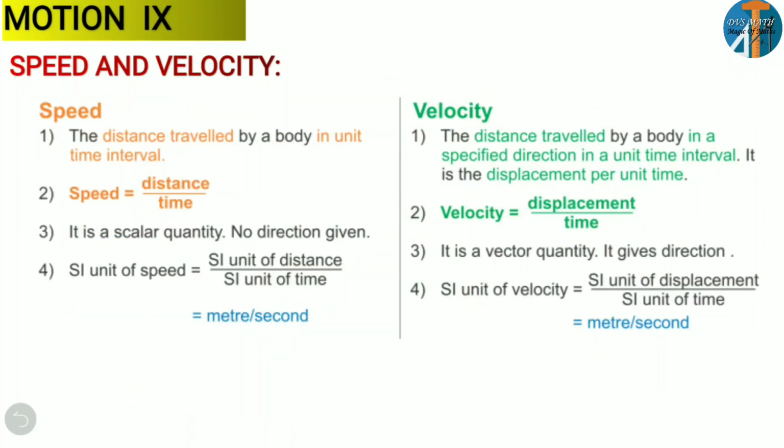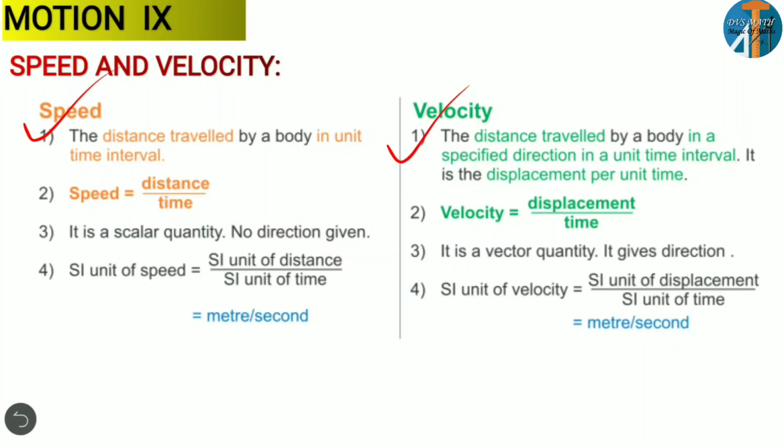Next is speed and velocity. What do you mean by speed and what do you mean by velocity? Here you learned about the difference between distance and displacement. Observe, if there is any change in distance with respect to time, then we call it speed. Or if there is any change in displacement with respect to time, we call it velocity.